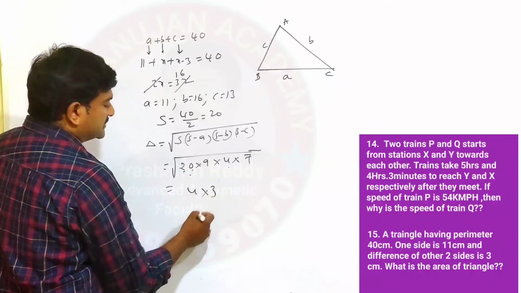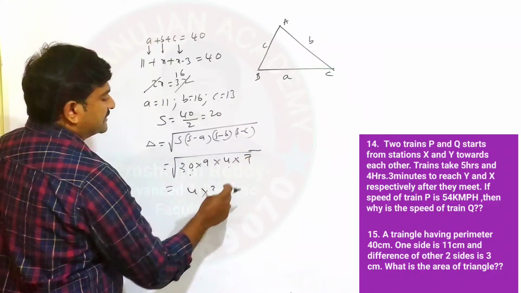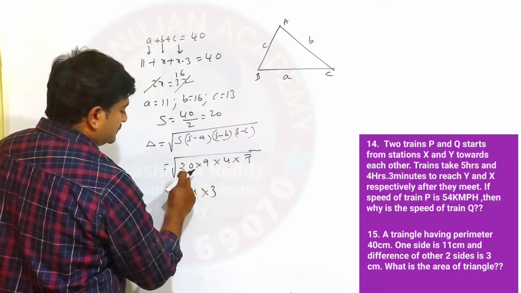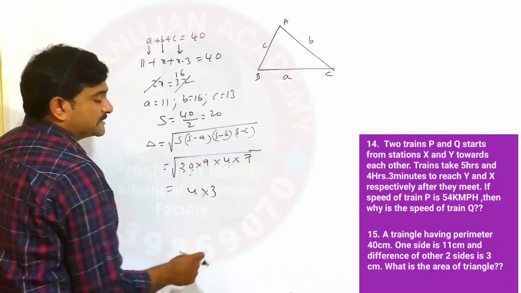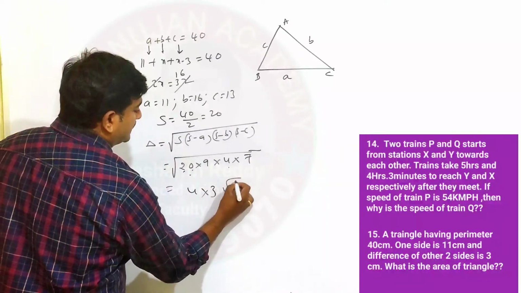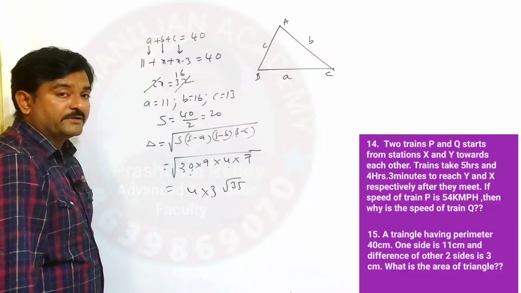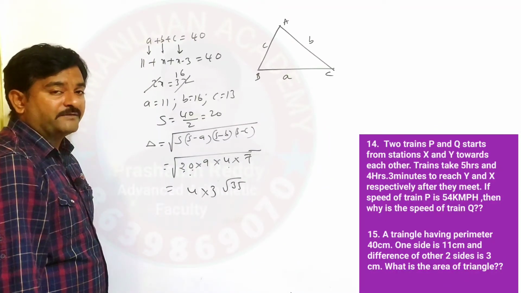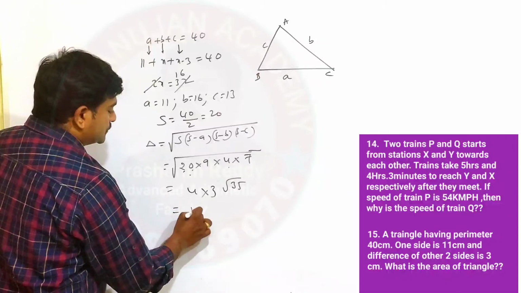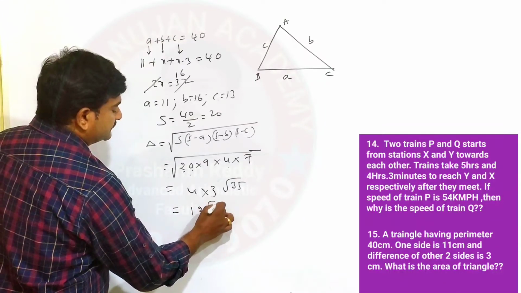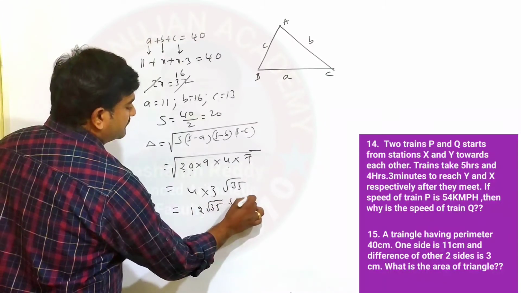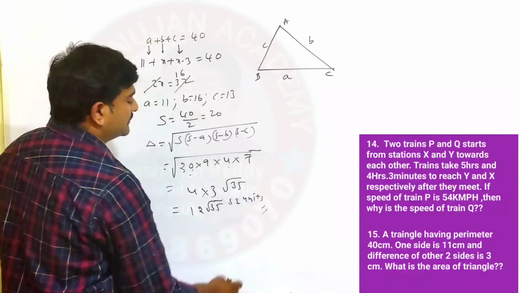The square root of 9 is 3. Here 5 you have, here 7 you have, 7 into 5 is 35, that will stay in the square root because 7 and 5 are not perfect squares. So 12 root 35 is your final answer. 12 root 35 square units, or square centimeters, is your final answer.